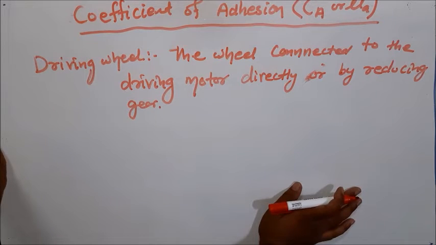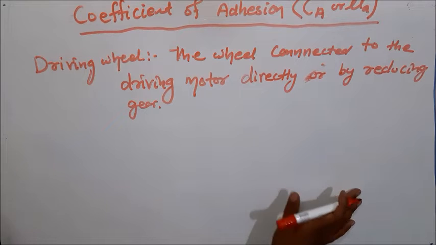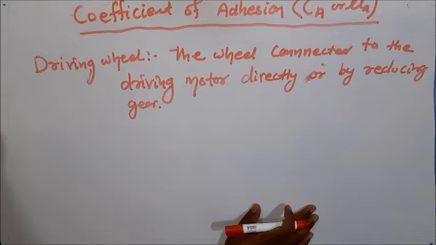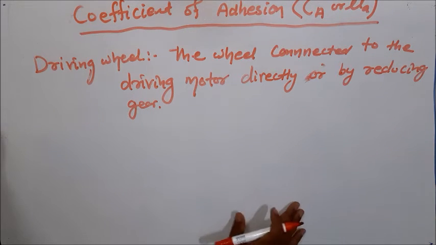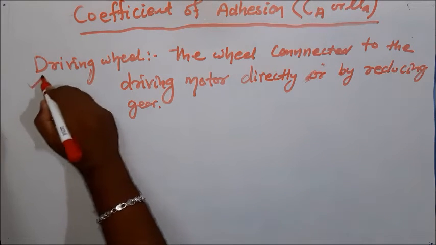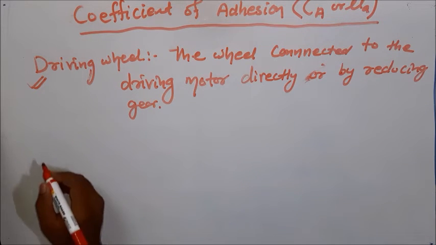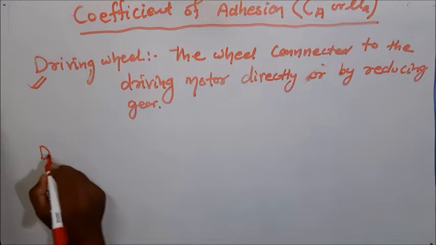So if the electrical motors are directly connected to the wheels or by some reducing gear connected to the wheels, those wheels are called driving wheels. So to move a train from one place to another place, this driving wheel has vital tasks. So we can say this is driving task.